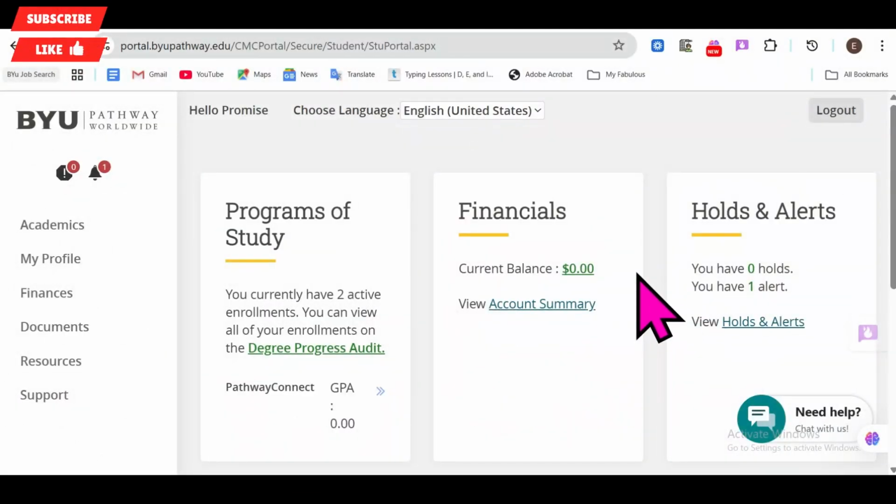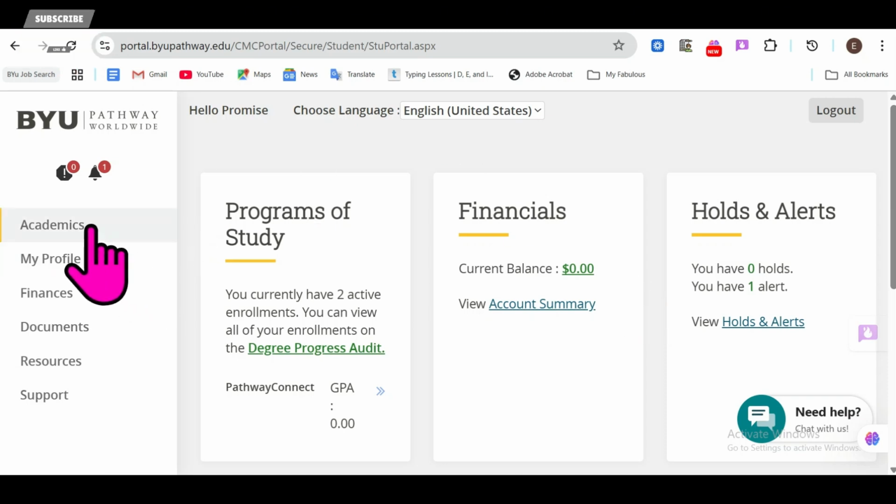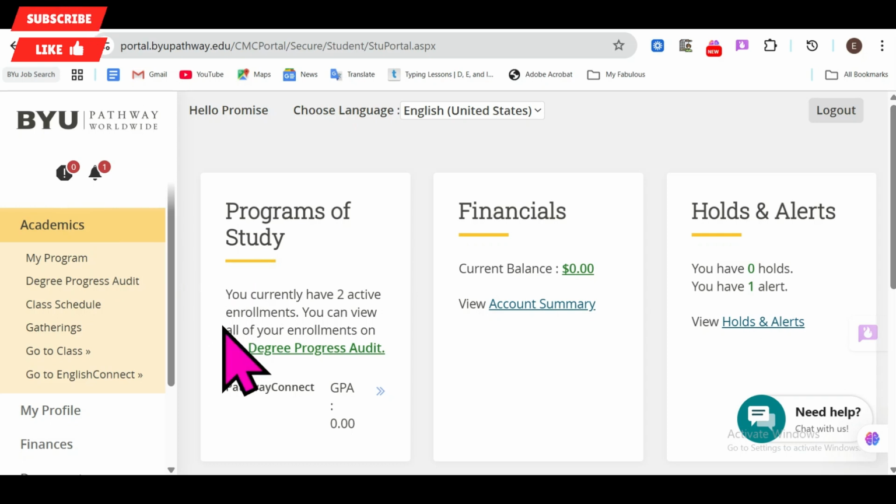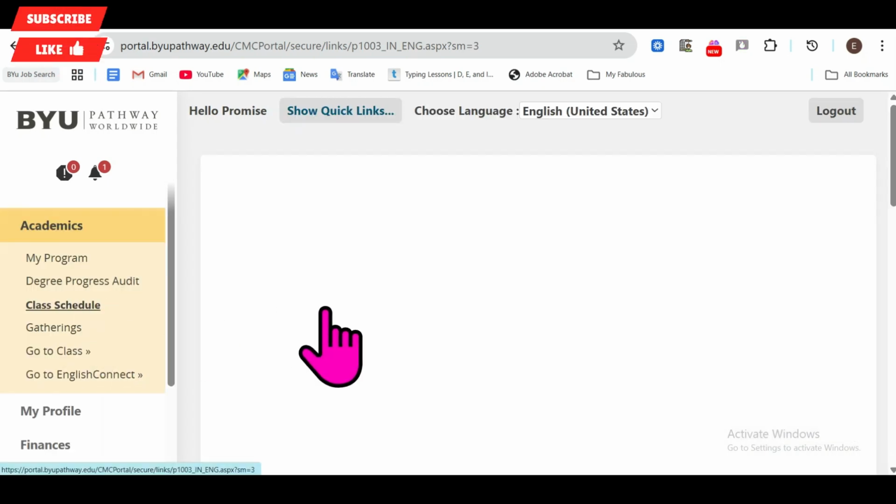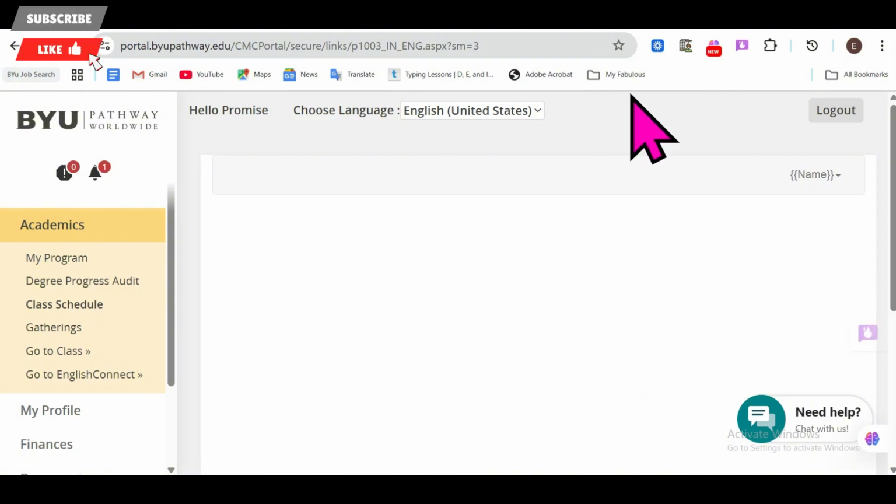So let's go there now. Watch the way I will solve this problem for this person. I go to academics, then I go to class schedule, or schedule, whichever resonates well with you. And from here, the page will come up. When it comes up, we begin.